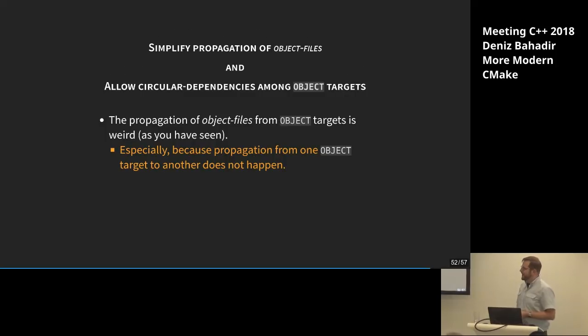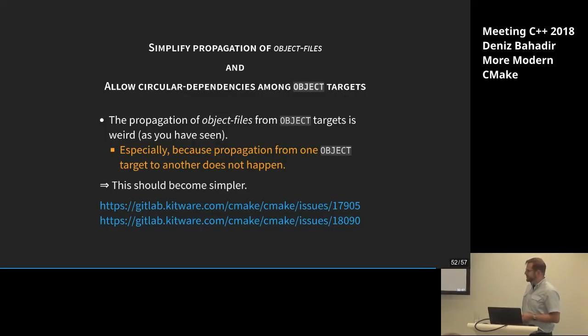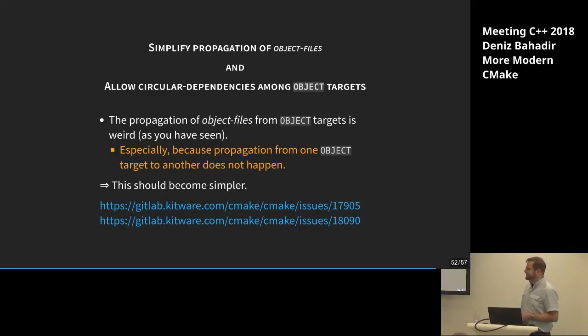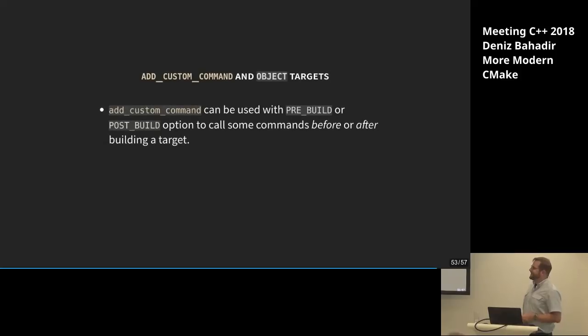And so there are at least two issues I know of to make them simpler. I'm not sure if there are already some merge or pull requests for it, but still, if you want this lifted, you should try to come up with some solution. By the way, it's possible because CMake is written in C++, and nowadays it's even written in at least C++11. So you can use modern C++ for doing that. You see, everything is at least modern here.